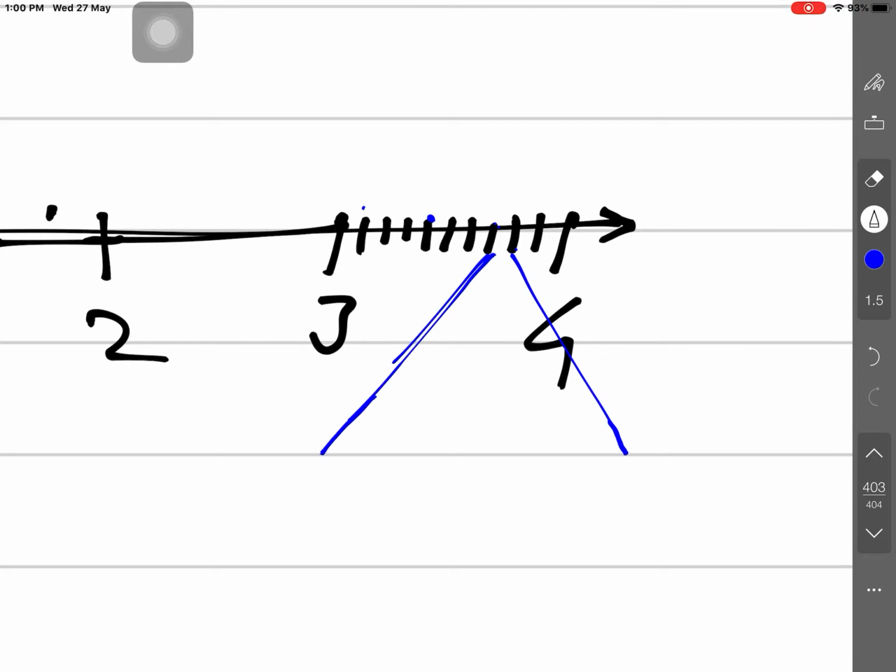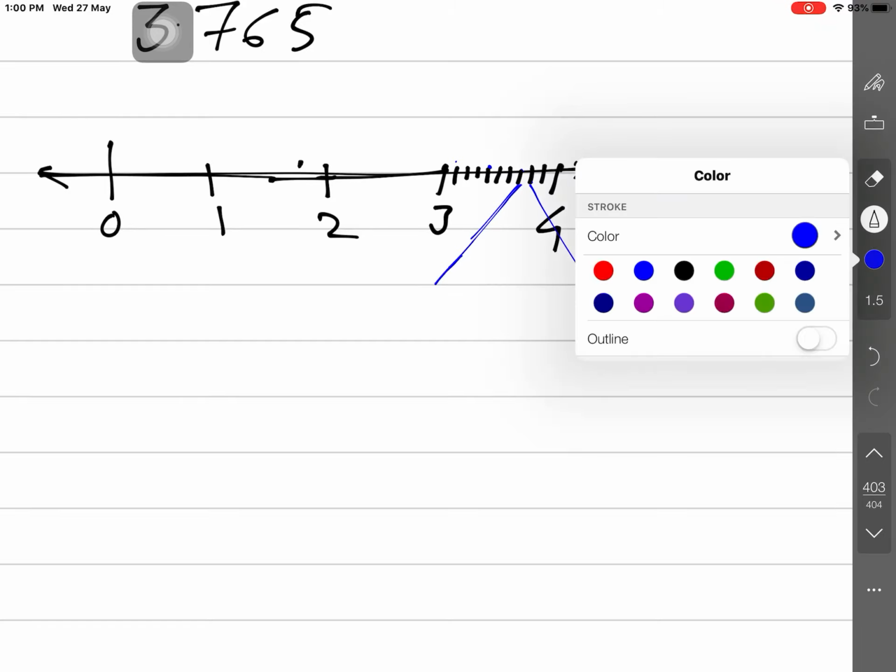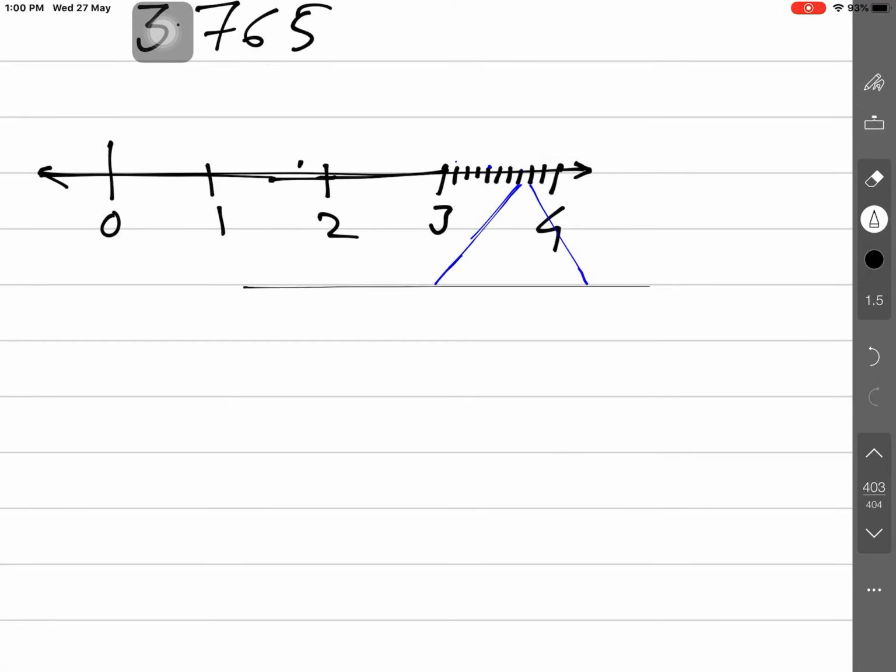Is that clear, guys? Now, how can we understand this? It's a very simple way to represent this. Have a look at this now. Again, this is a number line. The number we have zoomed in on is 3.7 and this number is 3.8. Right now, guys, again we will divide it into 10 parts. 1, 2, 3, 4, 5, 6, 7, 8, 9.